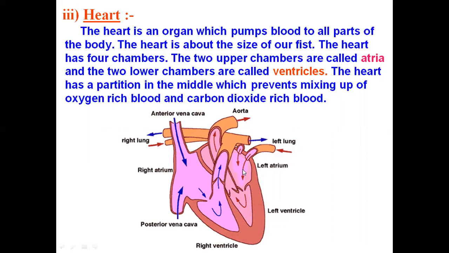This is the left atrium, this is the right atrium, this is the left ventricle, and this is the right ventricle.